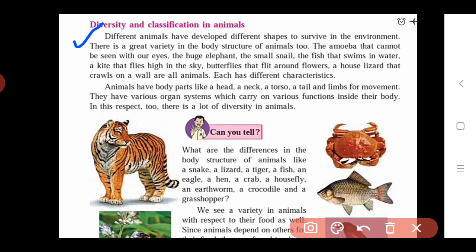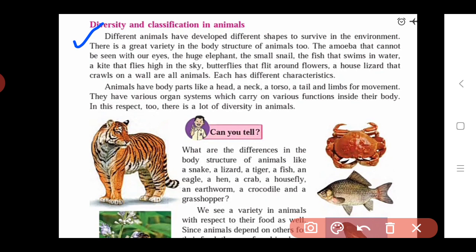So due to the difference in size, animals have variety. Another animal is the small snail, which is also small in size. The fish, which swims under the water, has a different shape of body.